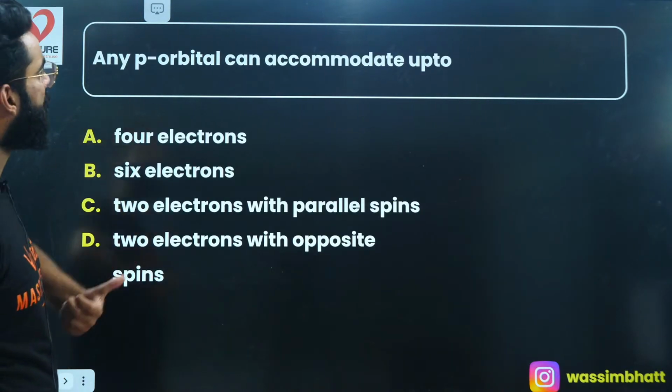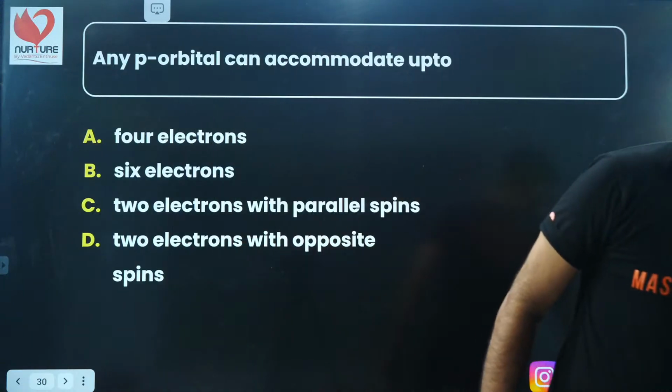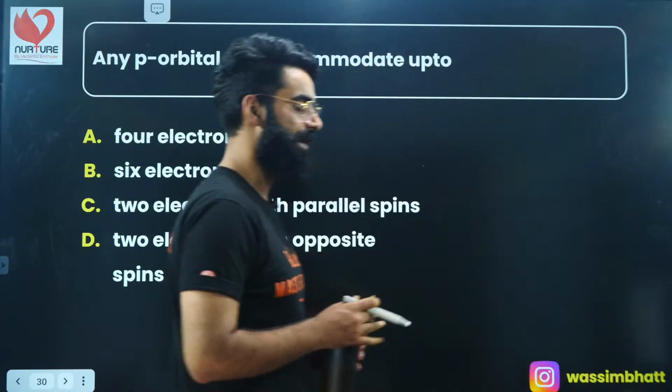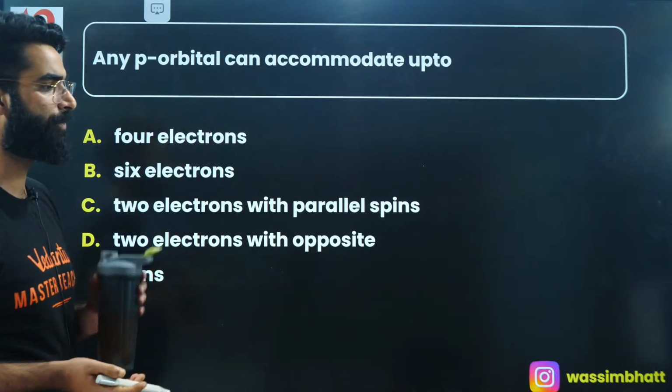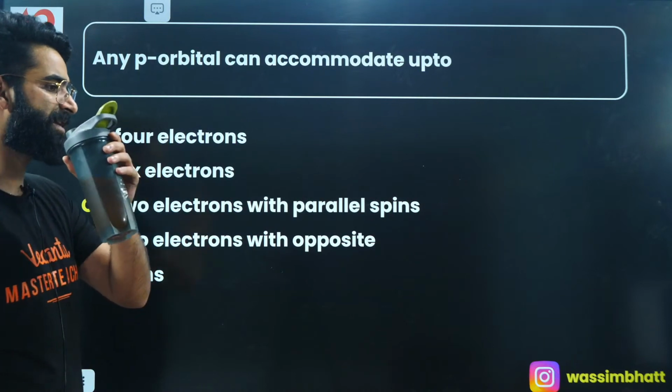Any p orbital can accommodate up to what? Can you let me know its answer as well? Any p orbital can accommodate up to what? 4 electrons, 6 electrons, 2 electrons with the same spin, or 2 electrons with opposite spin. What is going to be the answer to this one?